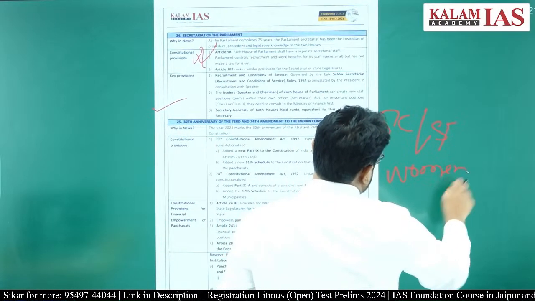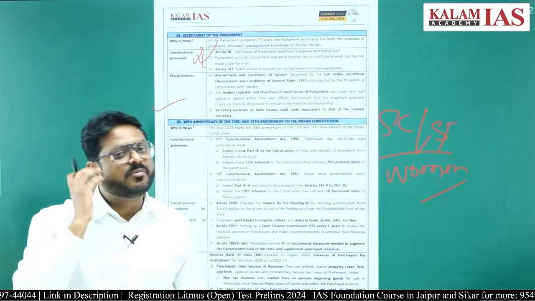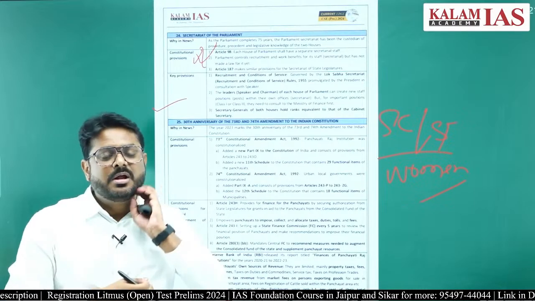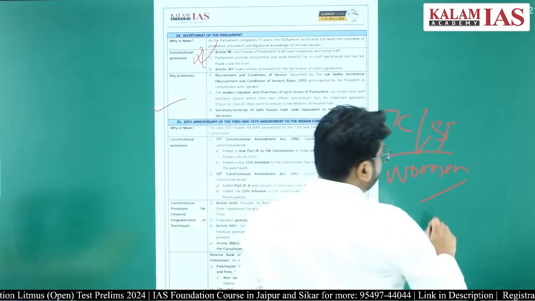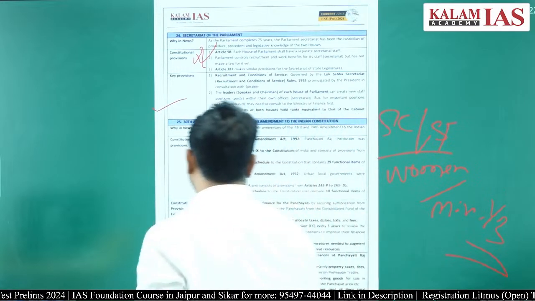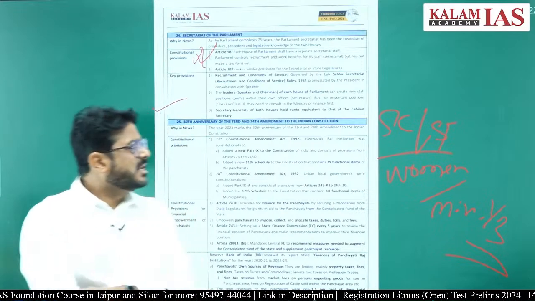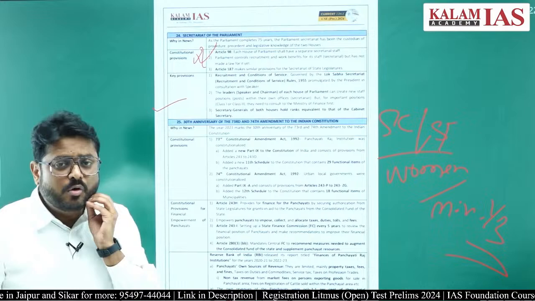The reservation of seats for Scheduled Castes and Scheduled Tribes will be on the basis of proportion of population, whereas for women a minimum of one-third of seats will be reserved, right.